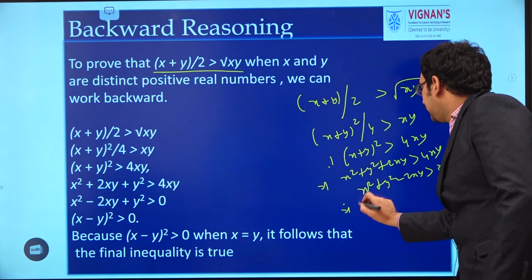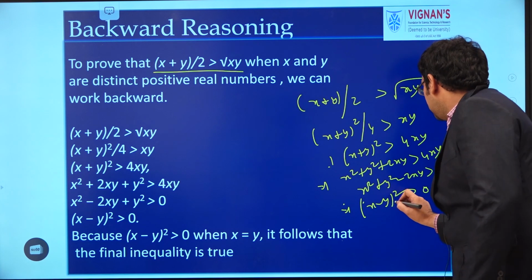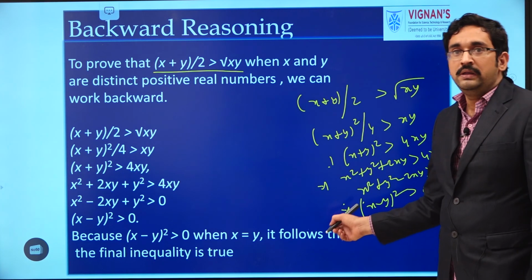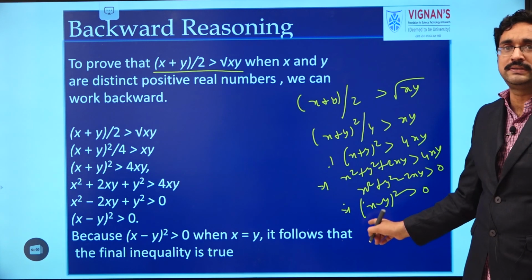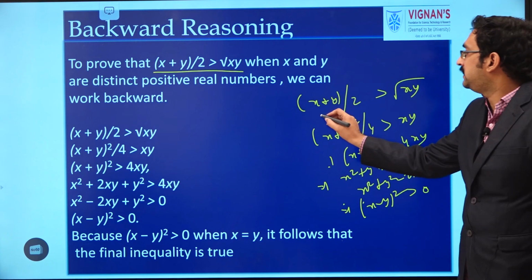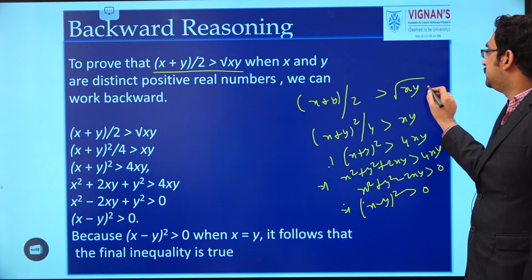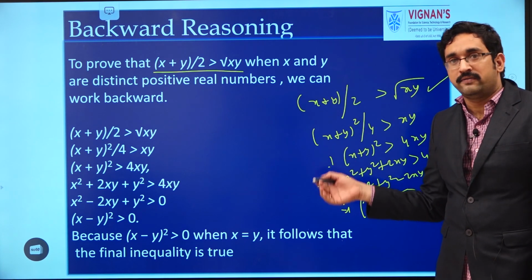So it can be written as (x-y)^2 ≥ 0. As it is a square, it is clear that for any values of x and y, this condition is true. Hence, we can say that (x+y)/2 ≥ √(xy). So this is an example of backward reasoning.